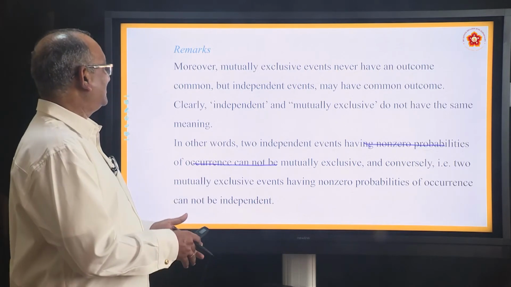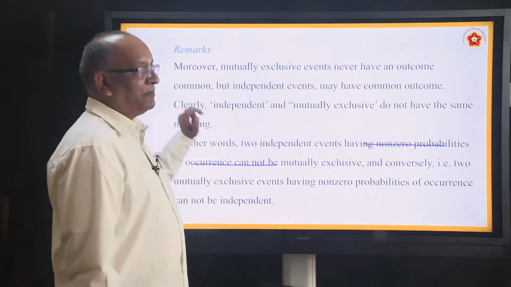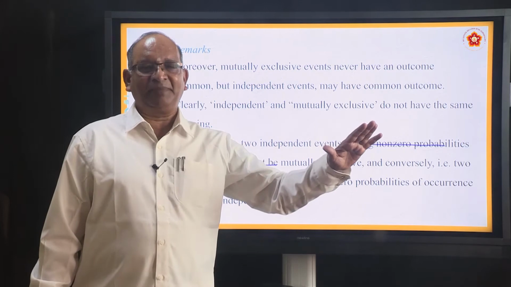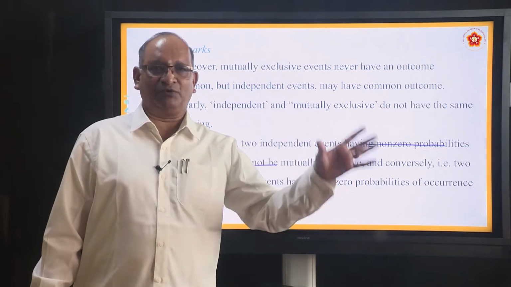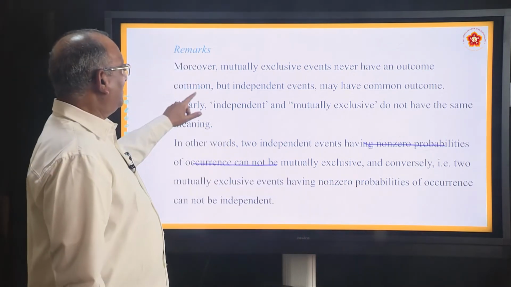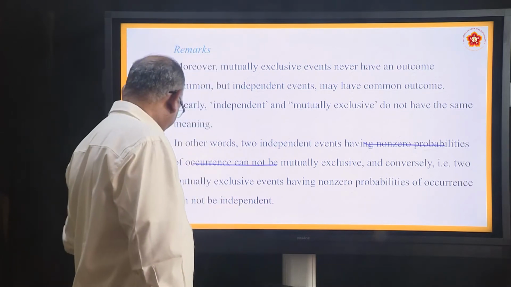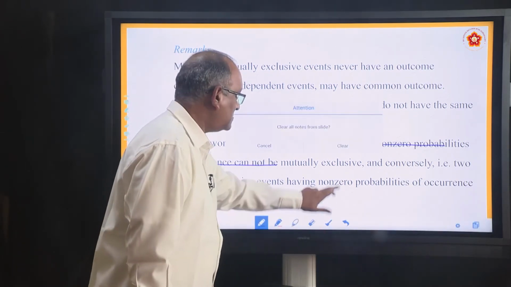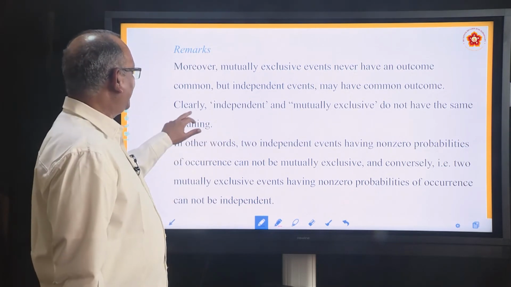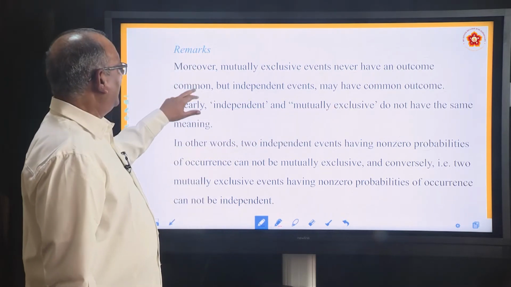Further explanation. Moreover, mutually exclusive events never have an outcome in common. Happening of one prevents the happening of the other, which means their intersection will be zero. Nothing will be common between them. But independent events may have common outcomes. Clearly, independent and mutually exclusive do not have the same meaning.